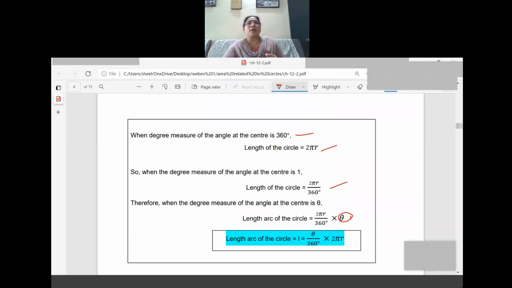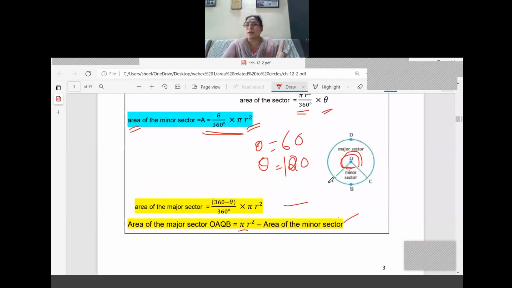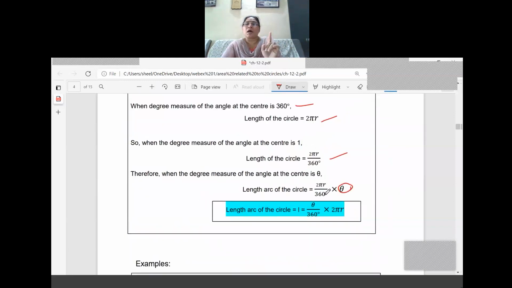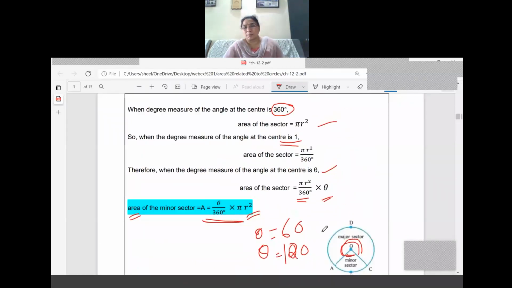I repeat, what is the formula for the area of the minor sector? Theta by 360 into pi r square, because with the word area, the area of the circle will come. Now what is the next formula? The length of the arc of the circle is equal to theta by 360 into 2 pi r. So today I gave you four formulas. The first one is the area of the minor sector, theta by 360 into pi r square.